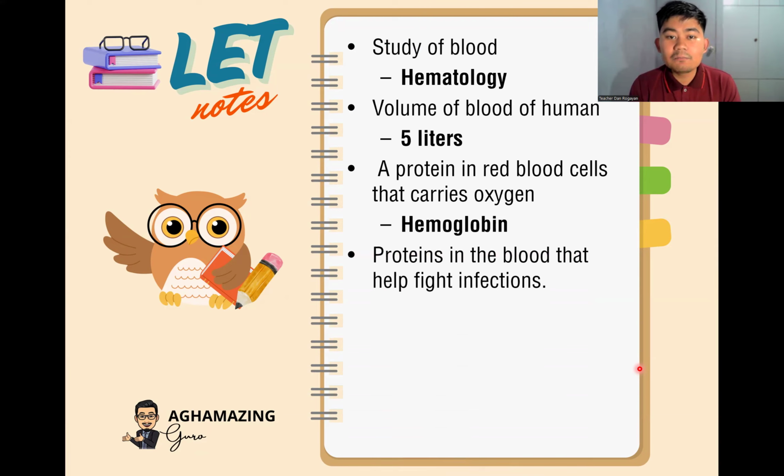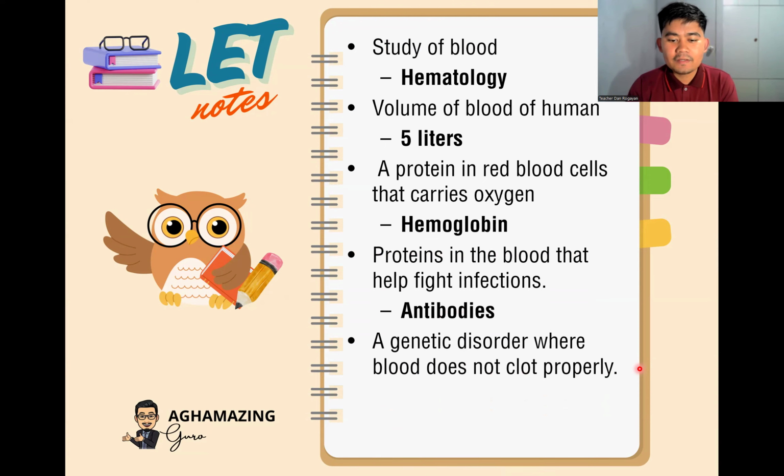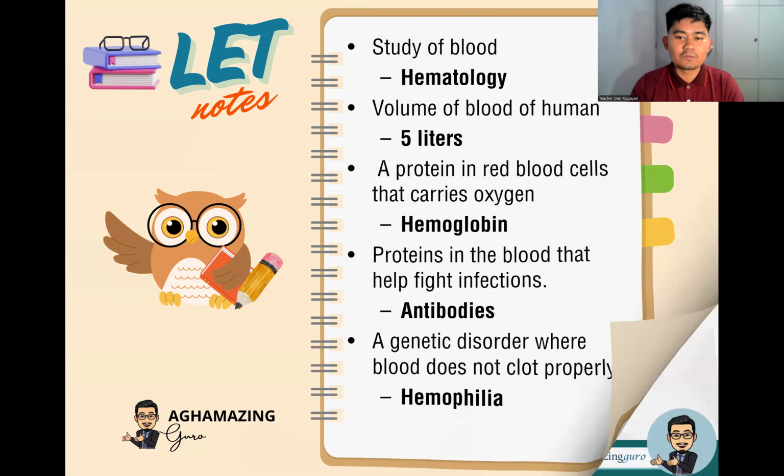So for the proteins in the blood that help fight infections, that's correct. It's the antibodies. So antibodies are proteins in the blood that help fight infections. Okay. Then a genetic disorder where blood does not clot properly, of course, that's hemophilia. So these are some of the most common terms being asked in our licensure examination, both in Gen Ed and in our majorship.